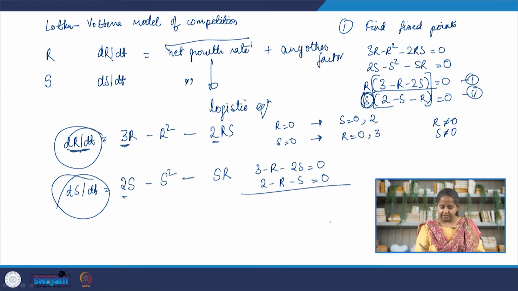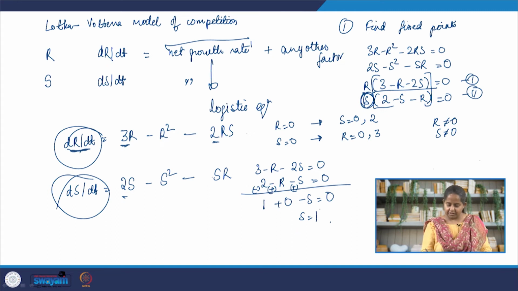We can subtract these equations: 1 plus 0 minus s equal to 0, s is equal to 1. When s is equal to 1, we can substitute this in either equation and we will get r is equal to 1. So, when r and s are not equal to 0, then (r, s) is equal to (1, 1).